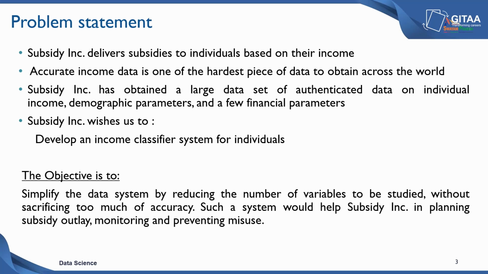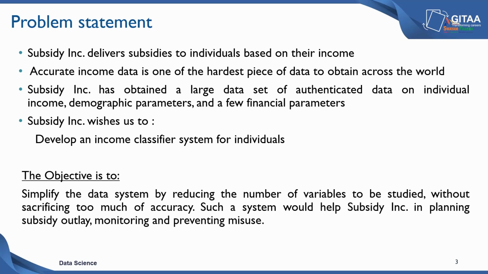For example, if we are given 10 variables and we build an income classifier model for classifying the individual salary status, we would be using all those 10 variables. But for future use, if we can come up with some 5 to 6 variables which are highly significant enough to classify the individual salary status, then we can go ahead and collect that information about an individual and still be able to classify whether an individual is earning above this particular limit or not, to plan their subsidy outlay or to monitor the subsidies, and we can also prevent the misuse of it.